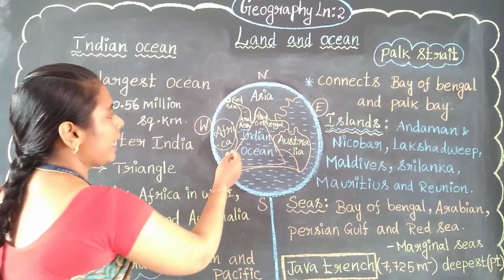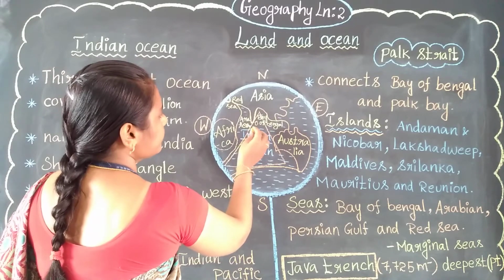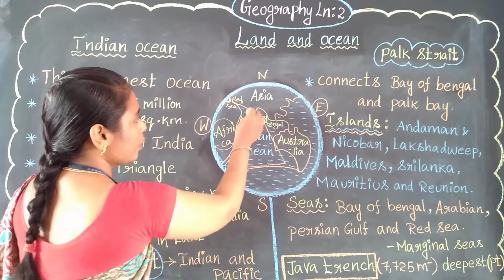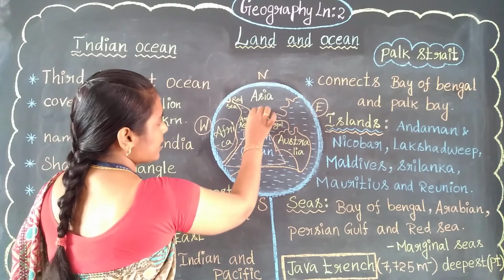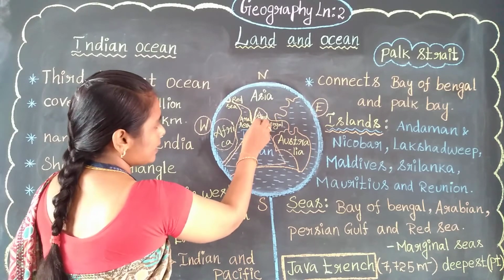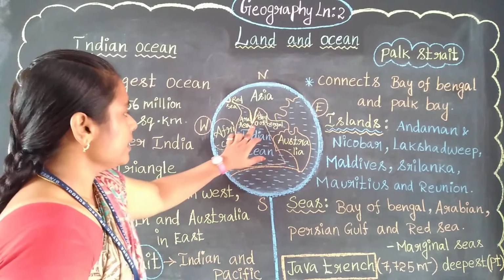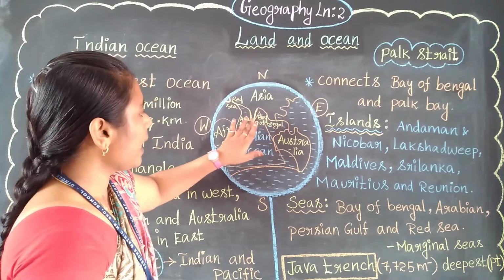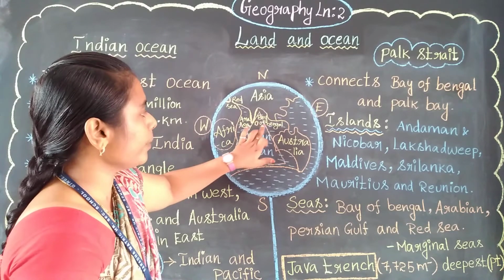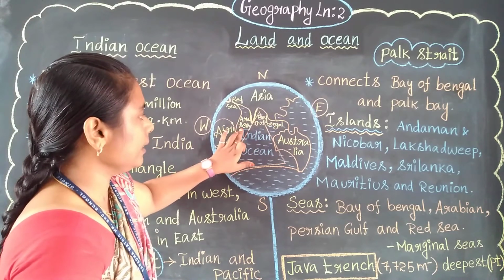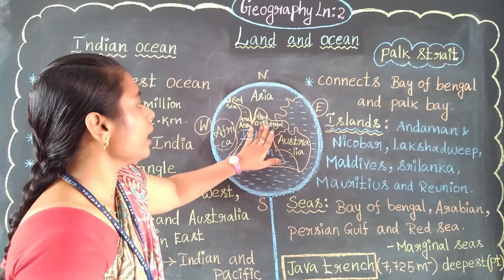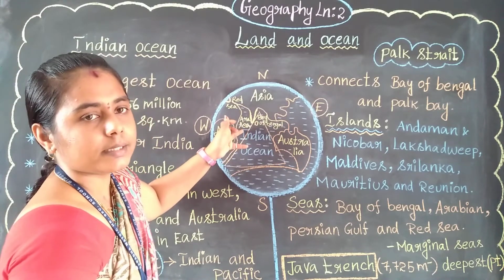Let's see about that. See the Bay of Bengal, you know that. See here, India is there, no? Can you able to see this? India is there. Here Sri Lanka is located. So this side, near Sri Lanka, the Bay of Bengal is there, and the Arabian Sea is on the left side of that. So this is the right side, Bay of Bengal, and the left side, Arabian Sea.